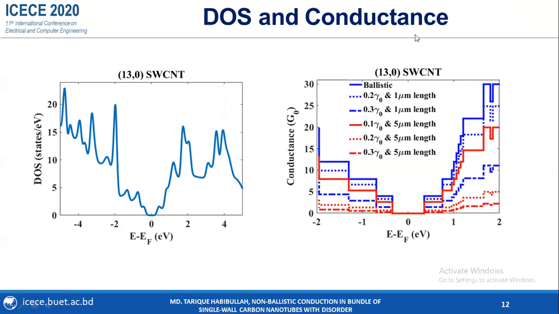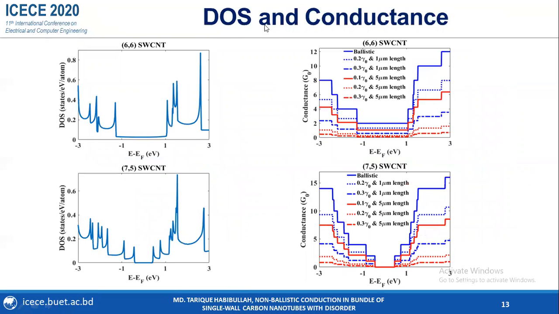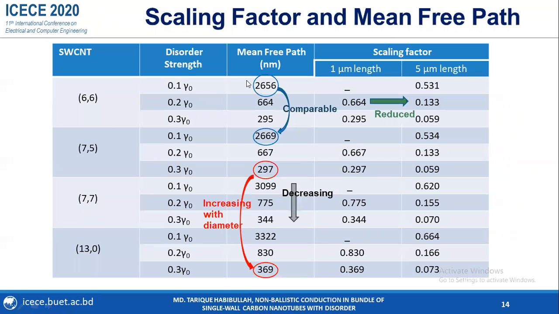These are the calculated values of DOS and conductance for 130 CNT. As 130 CNT is semiconducting, the value of DOS and quantum conductance at Fermi level is 0. These are the calculated values of DOS and conductance for 66 and 75 CNTs. This is the table which displays scaling factor and mean free path values.